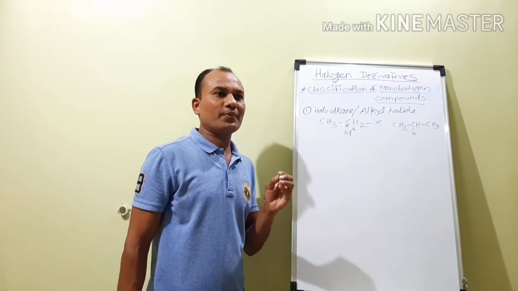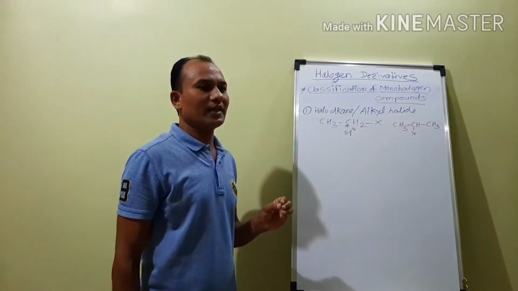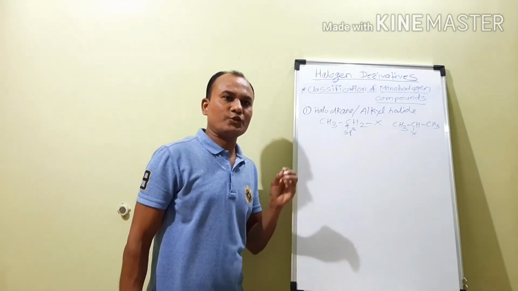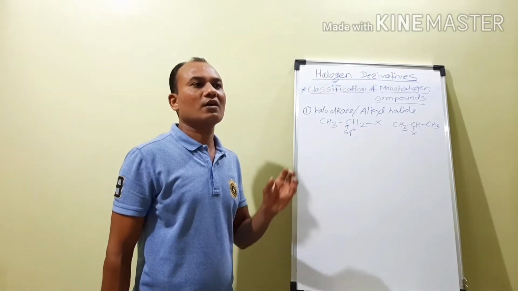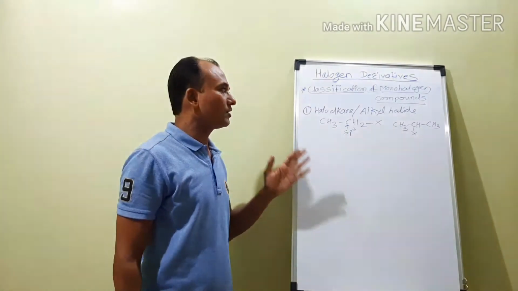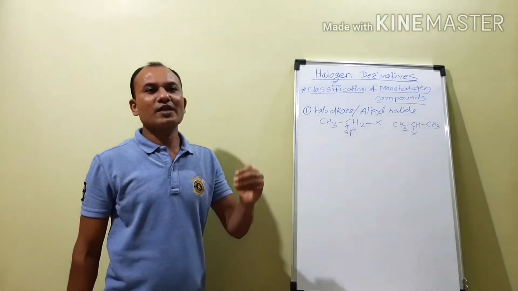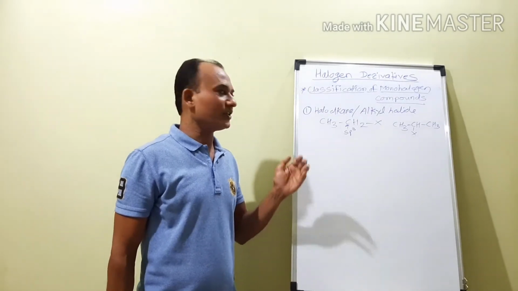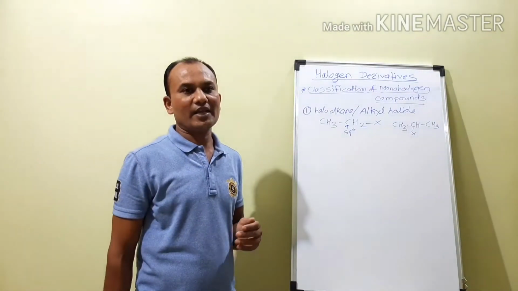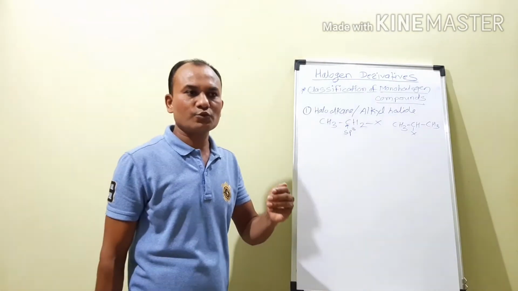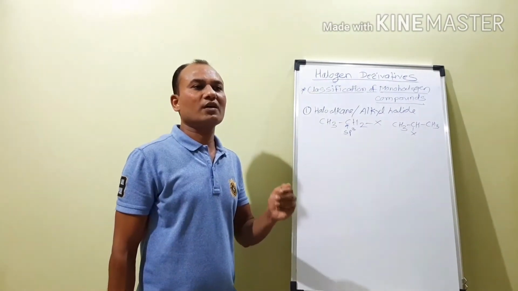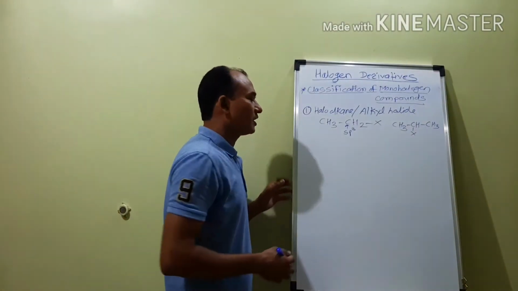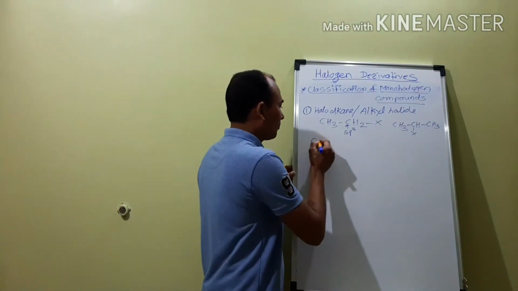Now how can we classify these haloalkanes or alkyl halides as primary, secondary or tertiary? If the halogen atom is attached to the primary carbon atom of the carbon-carbon chain, then it is called the primary alkyl halide. If the halogen atom is attached to the secondary carbon atom of the carbon-carbon chain, then it is called the secondary alkyl halide. And if the halogen atom is attached to the tertiary carbon atom of the carbon-carbon chain, then it is called the tertiary alkyl halide.